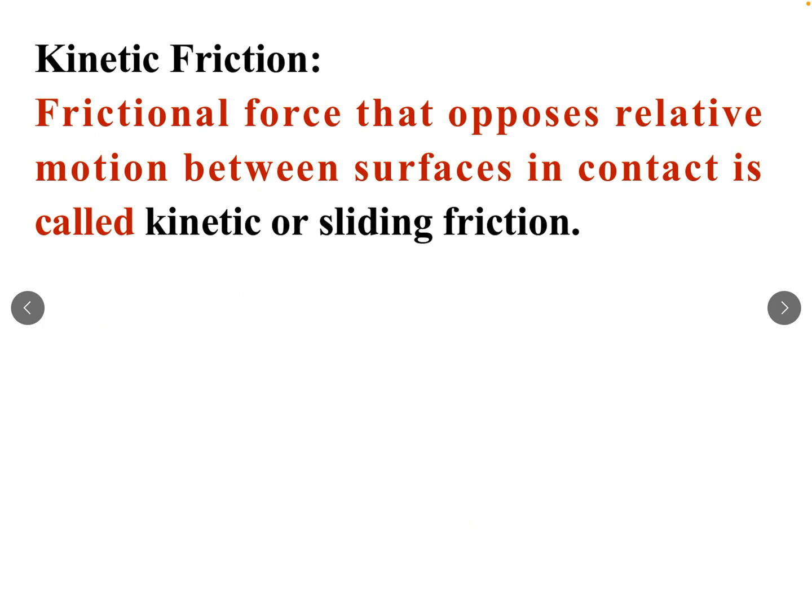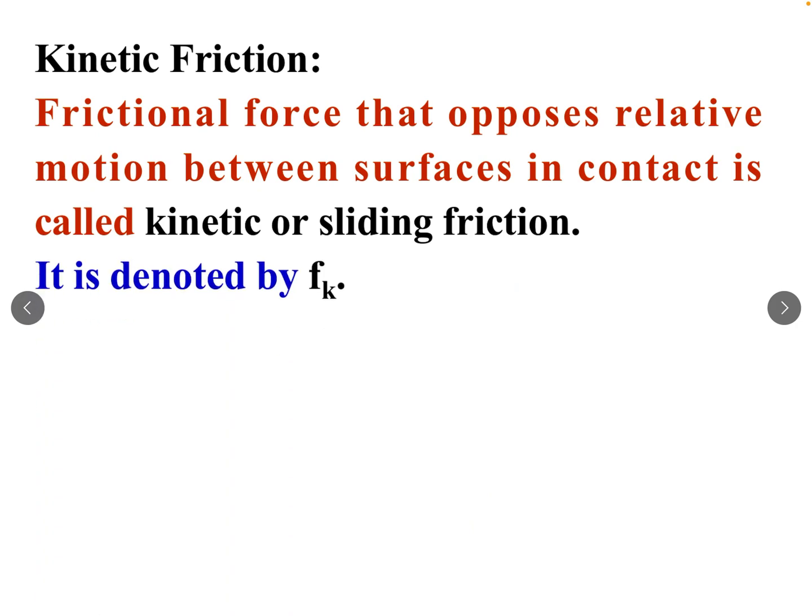It is the frictional force that opposes the relative motion between the surfaces in contact. In this case, the body is in motion. One body is sliding over the surface of another body. When the body is in motion, then the friction is called kinetic friction.